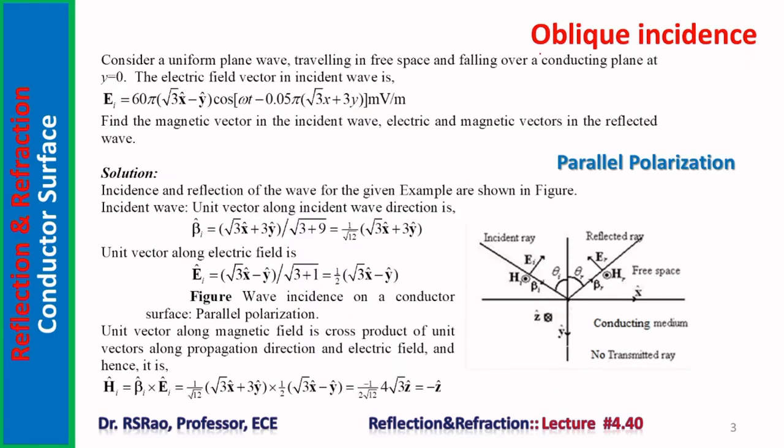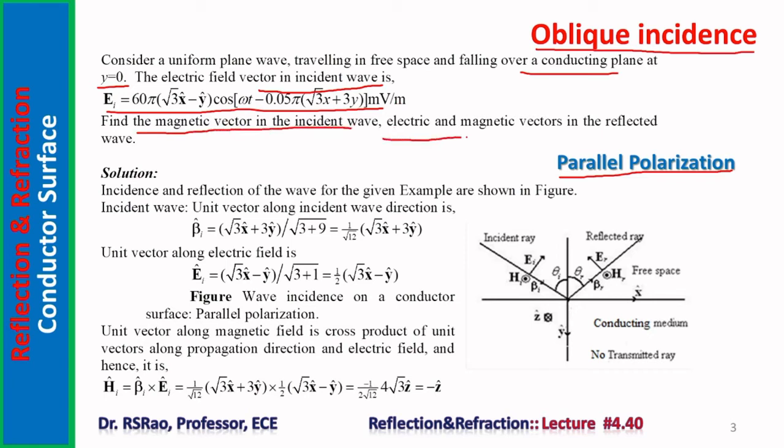Now we consider a problem. This is oblique incidence, and the incident wave is parallelly polarized. Consider a uniform plane wave traveling in free space falling over a conducting plane located at y equal to 0. The electric field vector in the incident wave is given by this expression. Here electric field is given. Find the magnetic vector in the incident wave, and electric and magnetic vectors in the reflected wave.